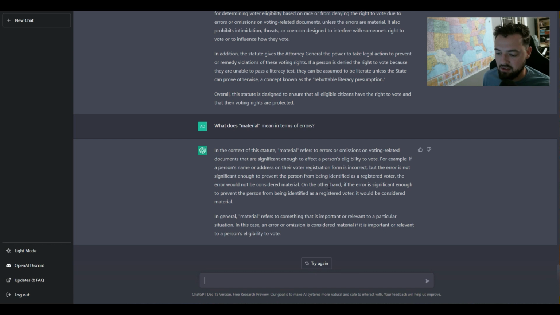It seems like there's a little bit of relevancy inside of the law with that word that says, okay, if this is relevant to the particular situation, then an error could only be used to deny your vote if it was important enough, a major error.